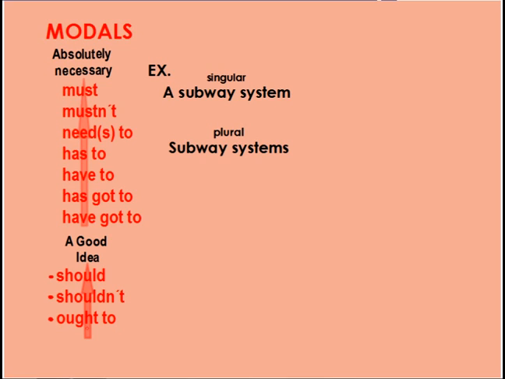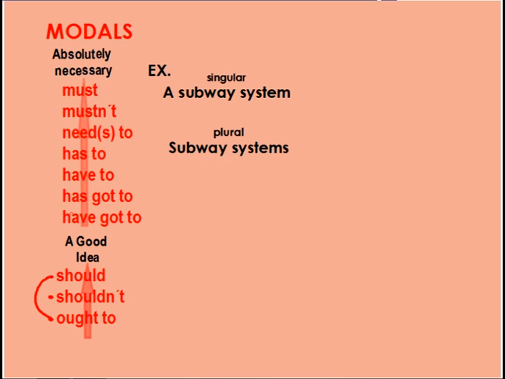Now, if you don't know what ought to is, it's exactly the same as should. It's a different way of saying should. So you can use those interchangeably. Again, say it with me, ought to, or oughta. Some people say oughta.